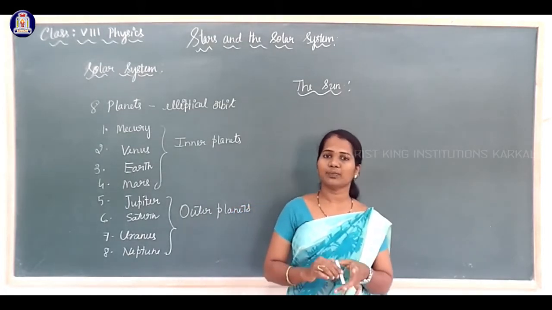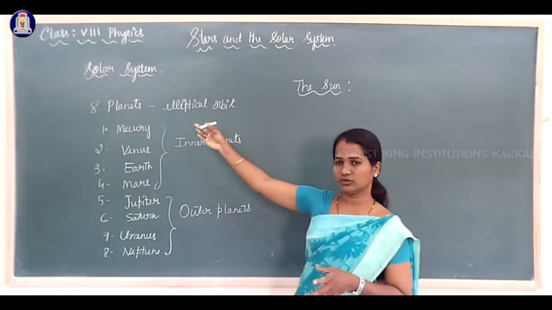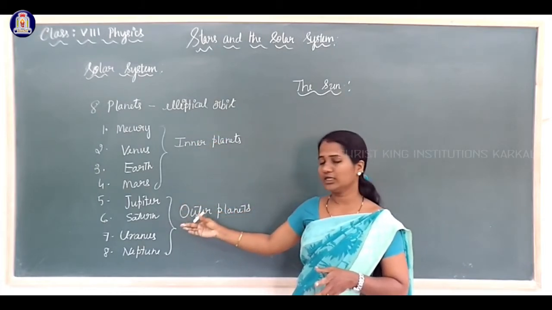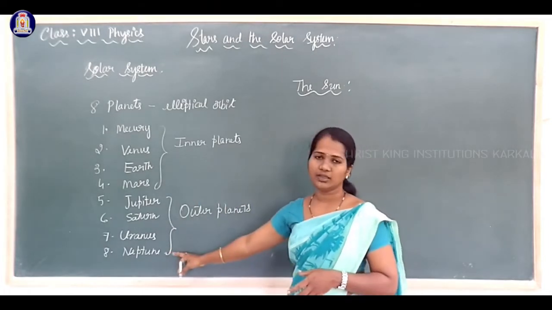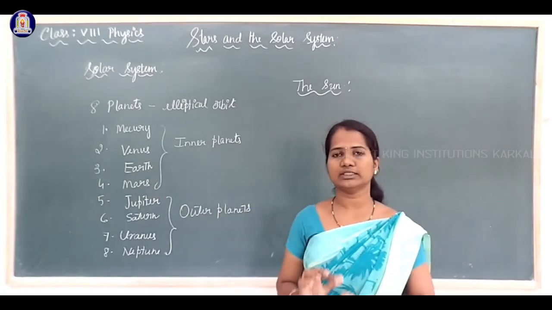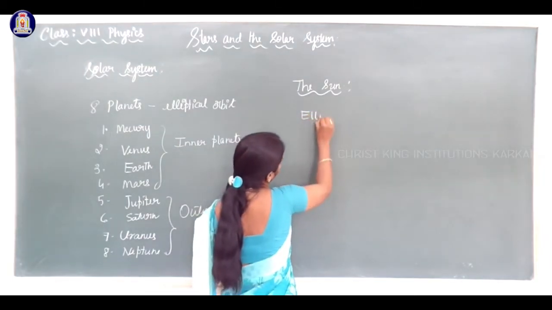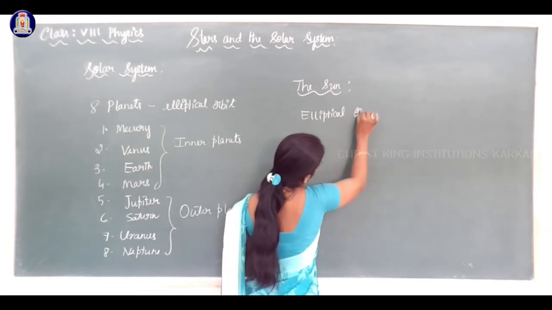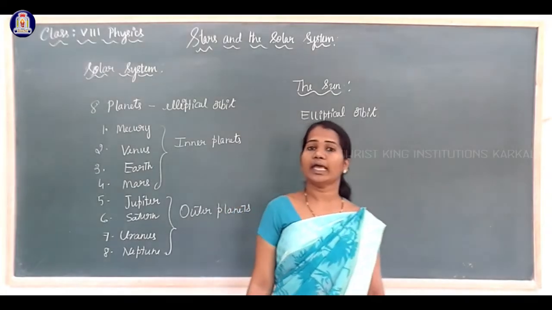So the nearest planet to Sun is Mercury. As you see here, Mercury, Venus, Earth, Mars, Jupiter, Saturn, Uranus, Neptune. The planet which is far away from the Sun is Neptune. So as I said, planets revolve around the Sun in elliptical orbit, in elliptical path. All planets revolve around the Sun.